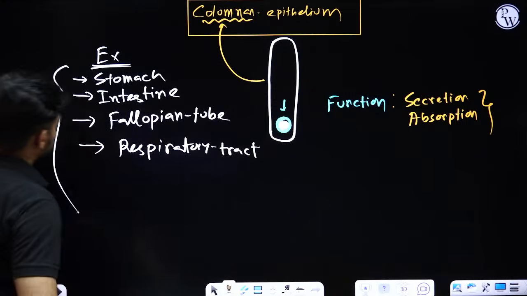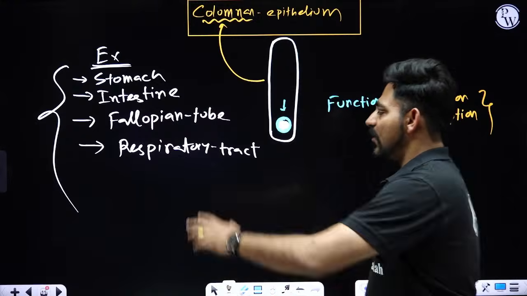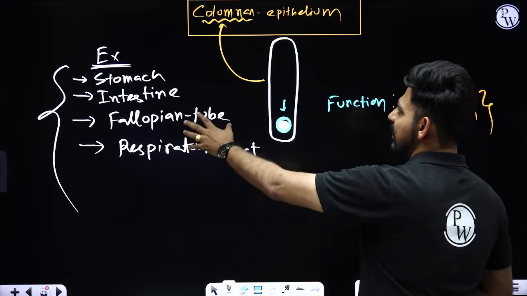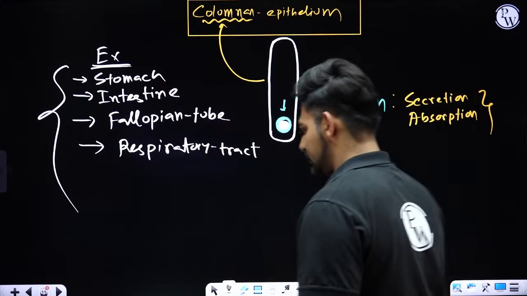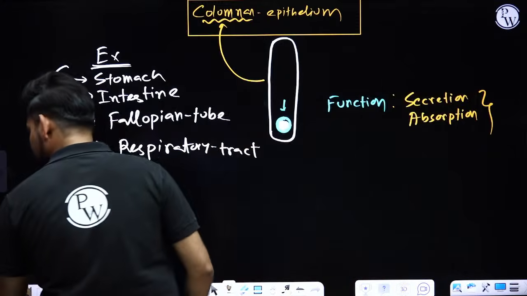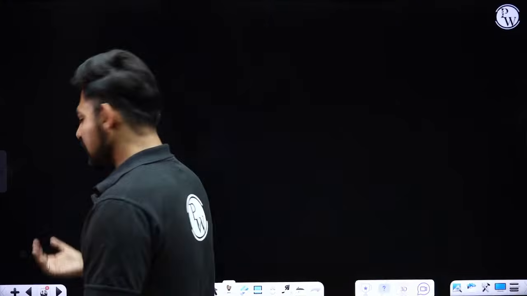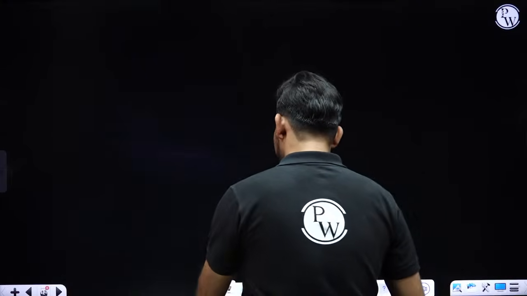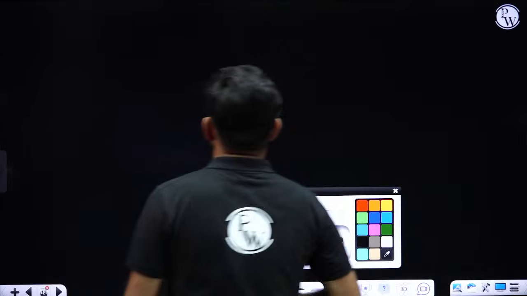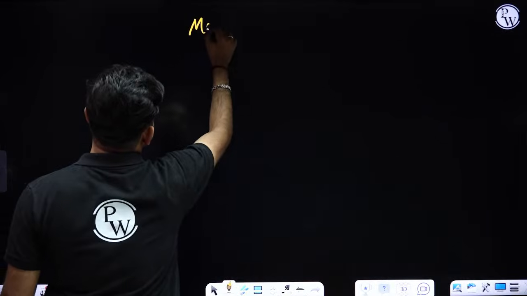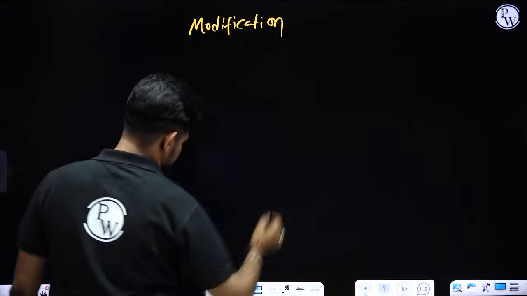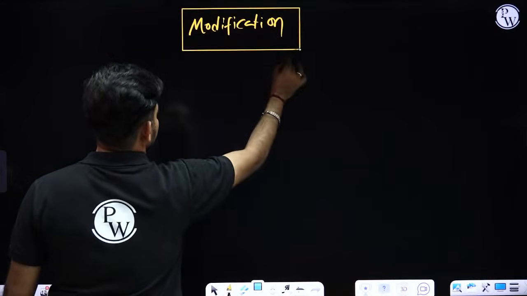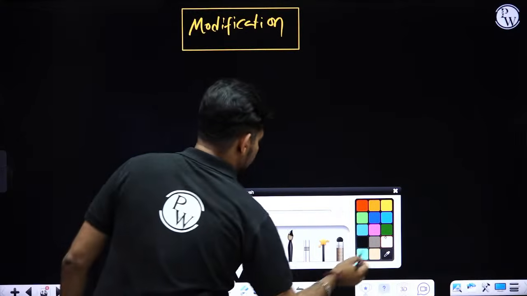So for all these structures, you will find the presence of simple columnar epithelial cells. Okay, so we are done with simple epithelial tissue. Now gradually we will move forward to the next version of simple epithelial tissue, that is modification of simple epithelial cells.